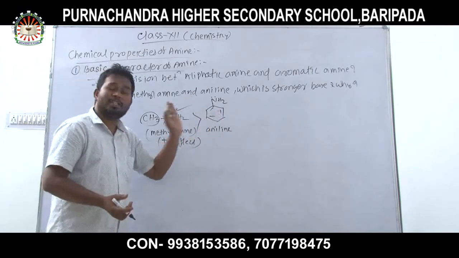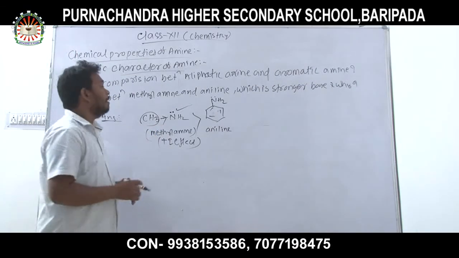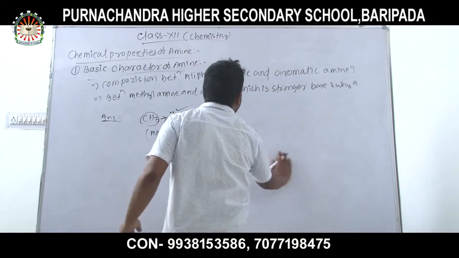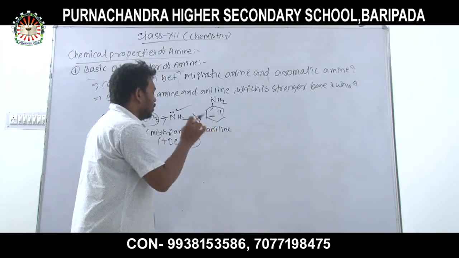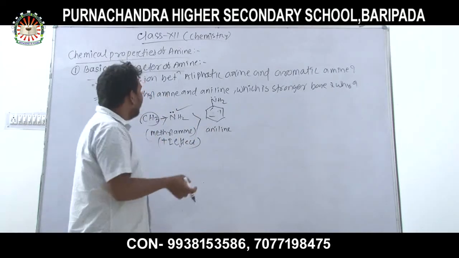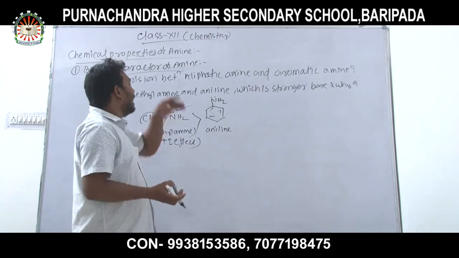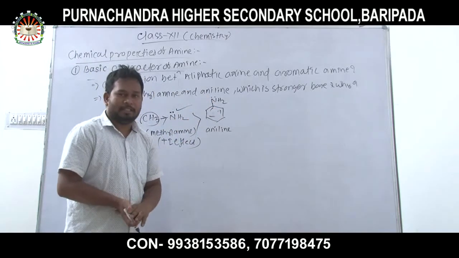But what happens in the case of aniline? Aniline is a weaker base than methylamine. Why? Because the availability of the lone pair on the nitrogen atom gradually decreases.